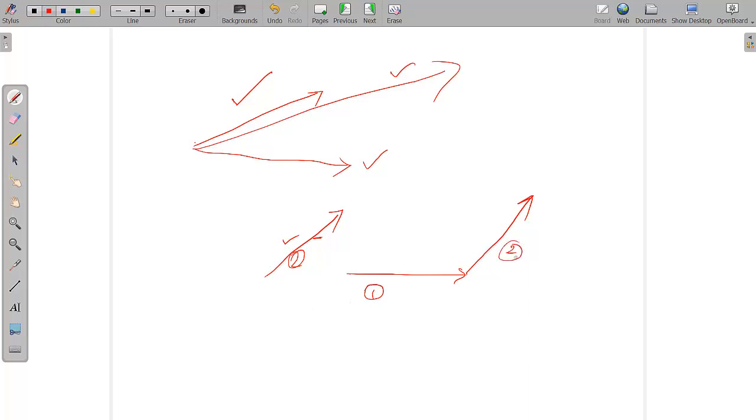Now we need the third vector. Let's say there is a third vector here. What can we do to make sure that the third vector is also in the plane? We can adjust the first vector and second vector such that it becomes a sum.